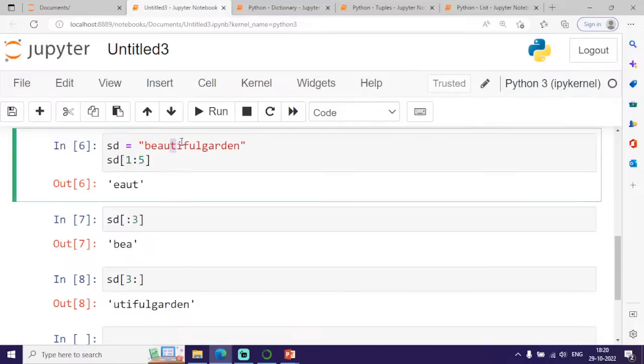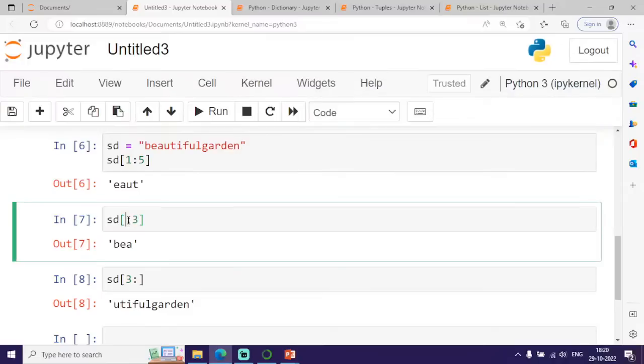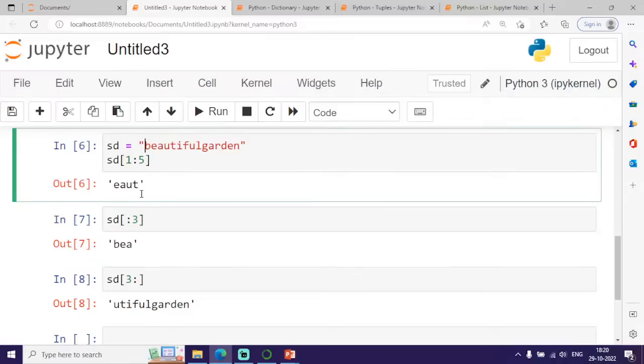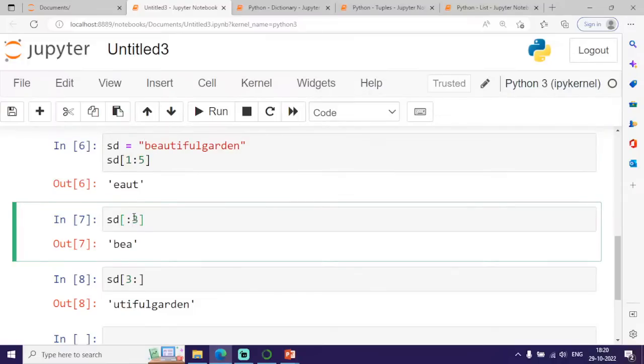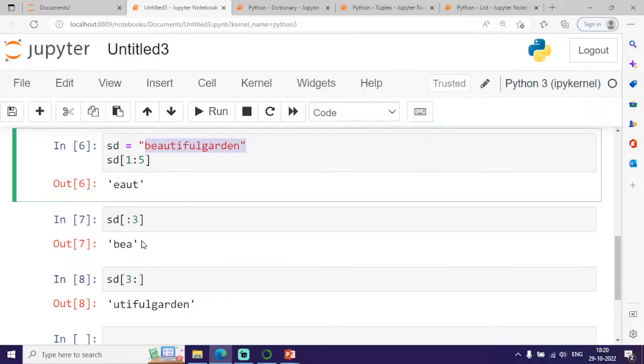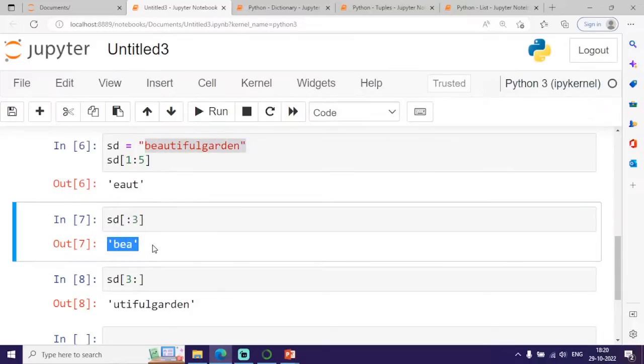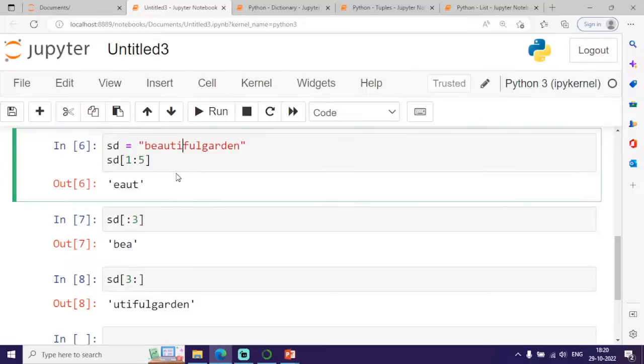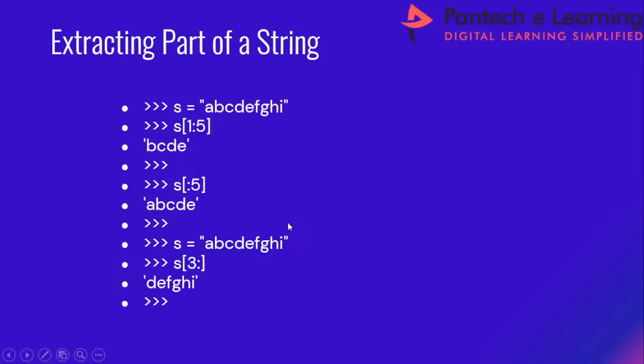It is enclosed within double quotes. If I don't mention any starting index, then from the beginning, from the 0th index till the 2nd index, whichever characters are present in my input string will be displayed at the output. And using this variable name within square brackets, 3:, from the 3rd location till the end. If I don't mention any ending index, then the characters present till the end of my input string will be displayed at the output.